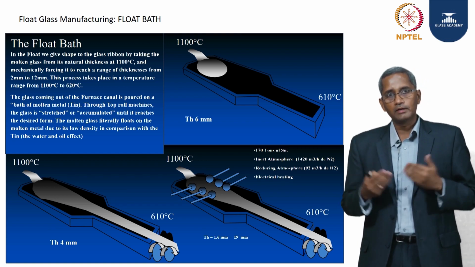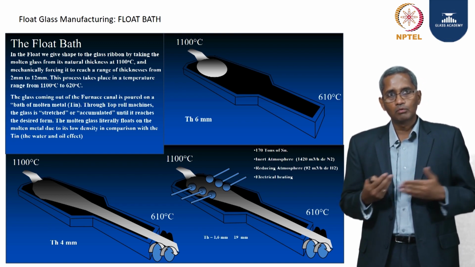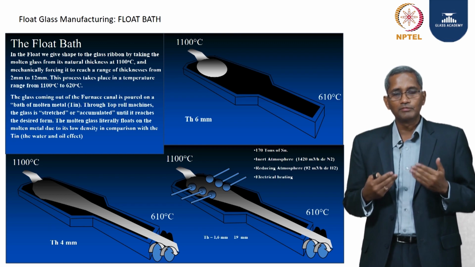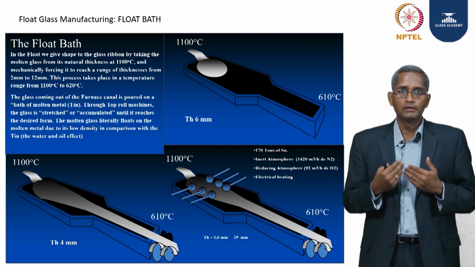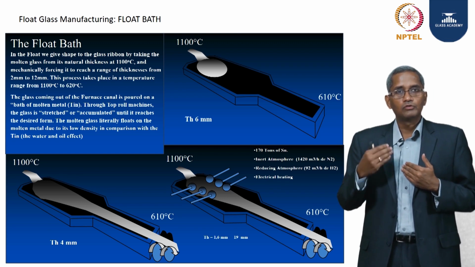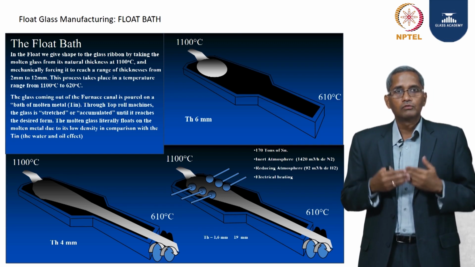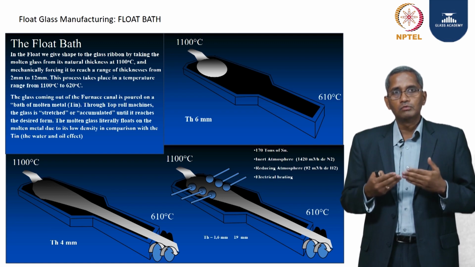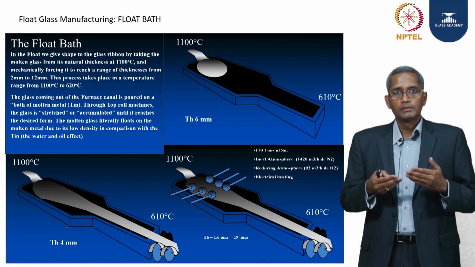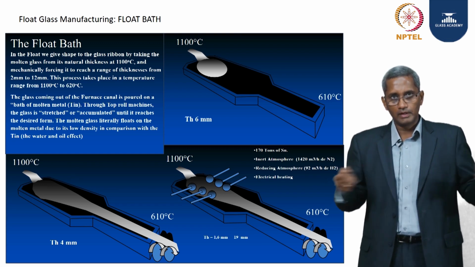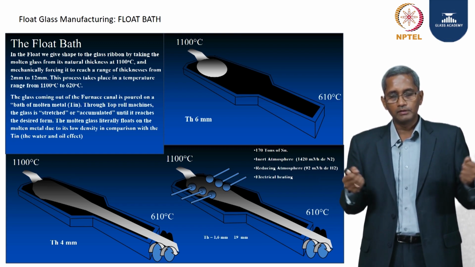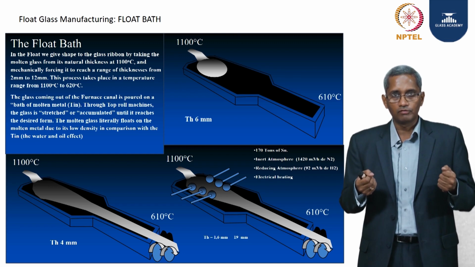But we need to make anywhere between 1.4 millimeter, 1.6, 1.8, 2 millimeter, 2.5, 3, 4, 5, 6, 8, 10, 12, 15 and 19 millimeter glass which is produced on this float bath. So, for different thicknesses we need to stretch the glass and make it thinner. The equilibrium thickness, to repeat again, is 5.7 millimeter.